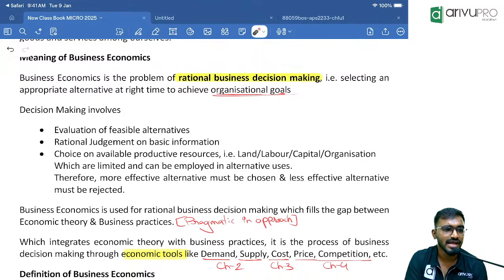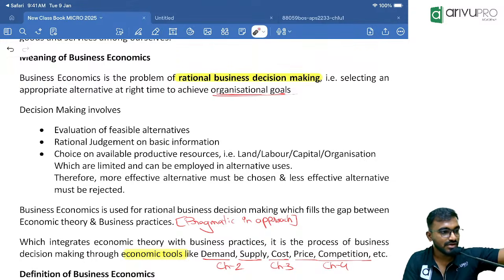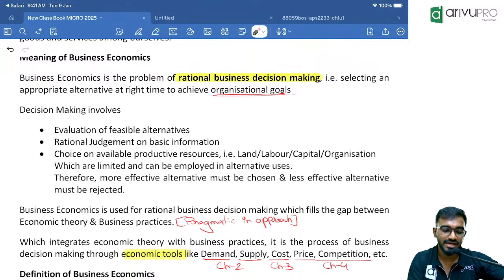In very simple layman terms, it is taking right decisions to achieve the objective. In front of me, various options and alternatives are there. I need to evaluate those alternatives and take a judgment. That means the most effective alternative should be chosen and the less effective alternative should be rejected.